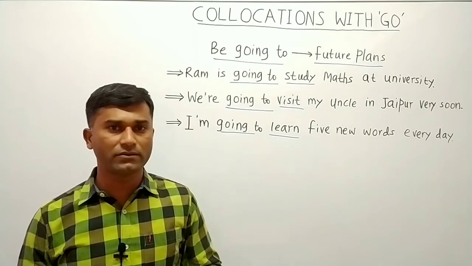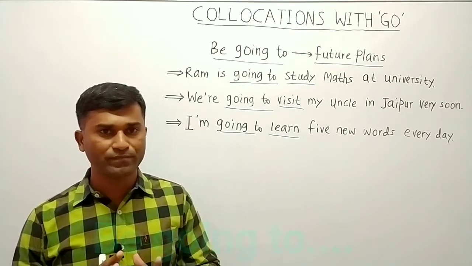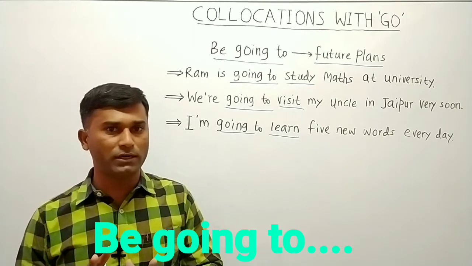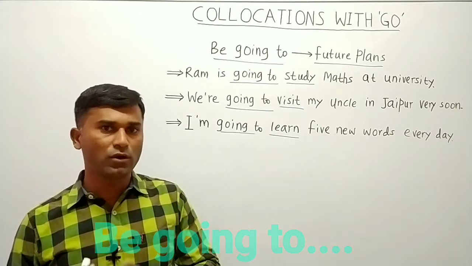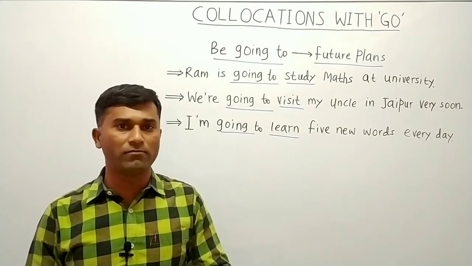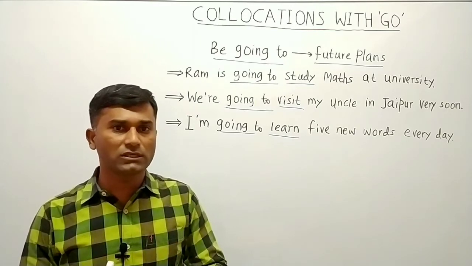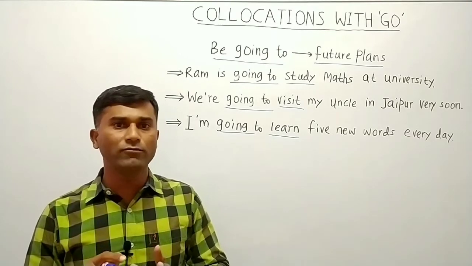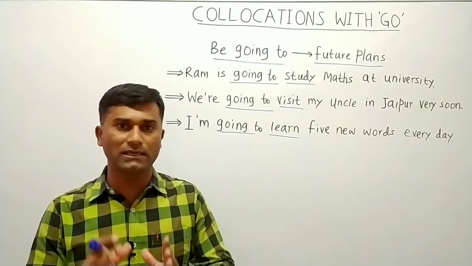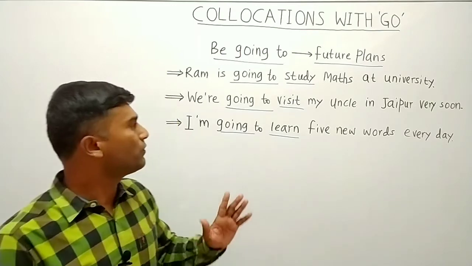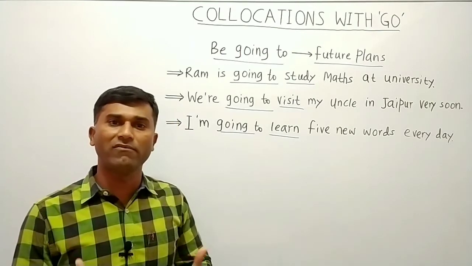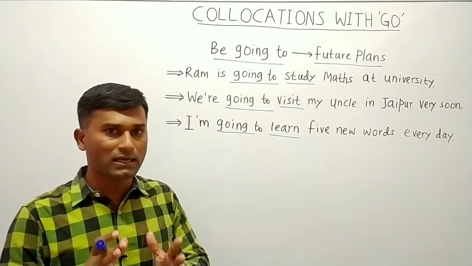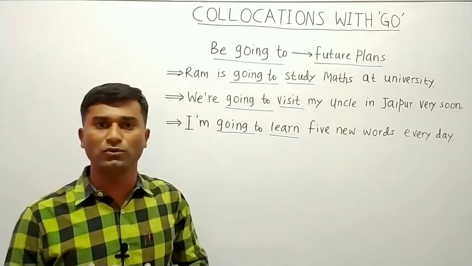Next expression with go is be going to. So here be means am, is, are, any of these verbs. Then going, then to, plus the base form of the verb. And where do we use this expression? We use this expression when we mean to say that there is some future plan that we have made. If we have decided something well in advance, if we have fixed something well in advance, then we use this be going to construction.